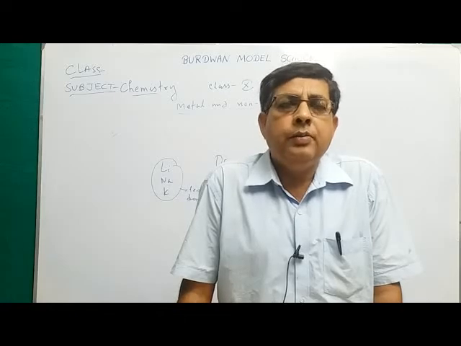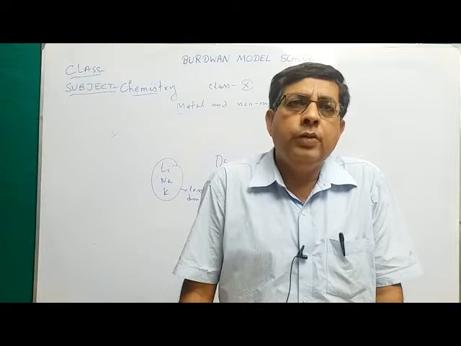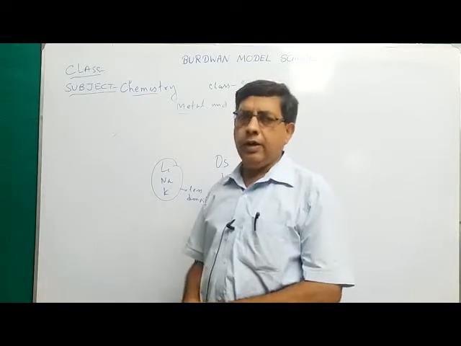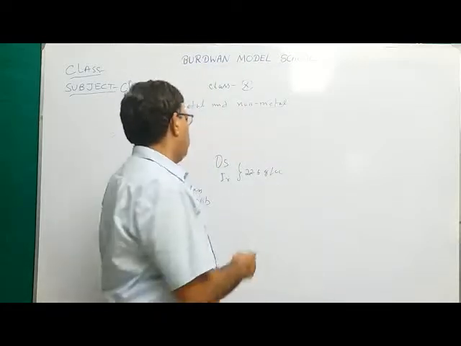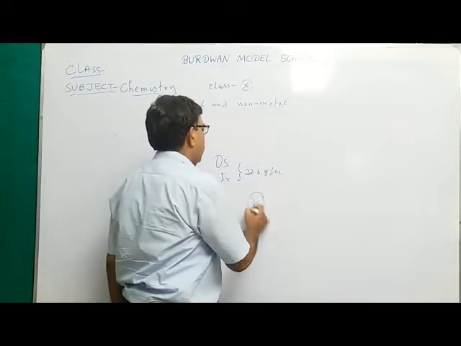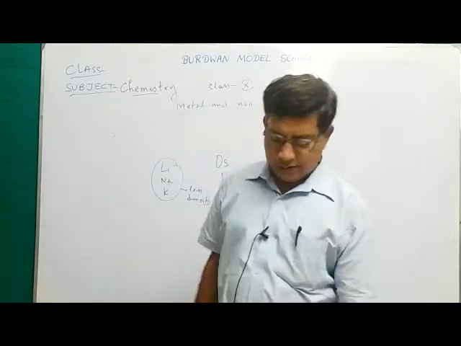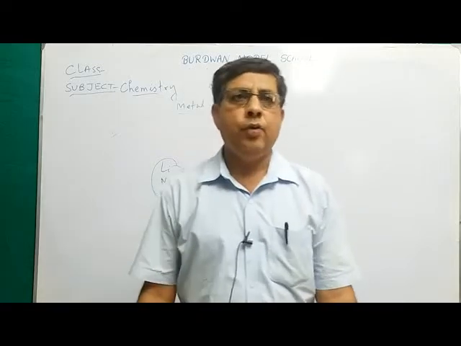Sodium, potassium, lithium are very soft metals, so they also have very low melting points. But most metals have very high melting points. Among all metals, tungsten, the symbol is W, known as wolfram, has the highest melting point, about 3400 degrees centigrade.